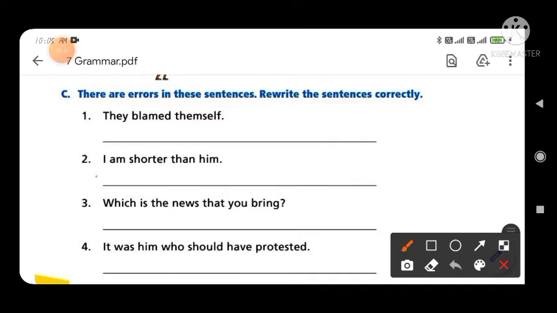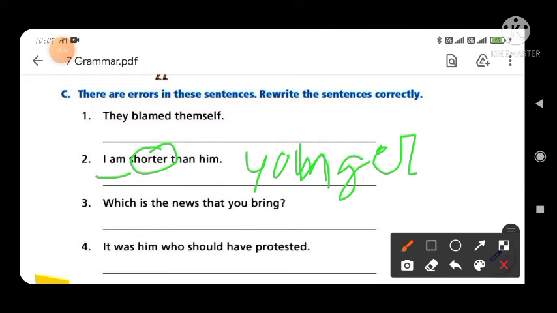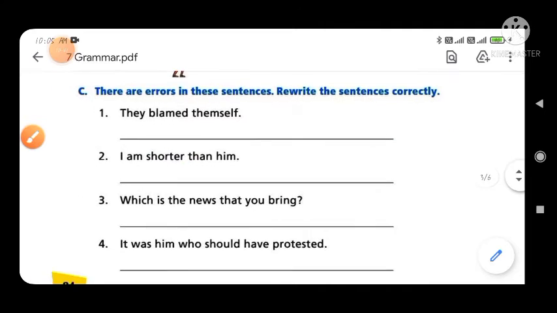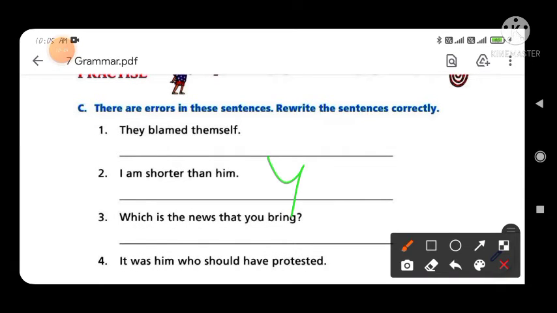So I think the word shorter is not the proper word to be used in this sentence. So you have to write down younger in place of shorter. Younger. Okay, spelling of younger. That's clear.